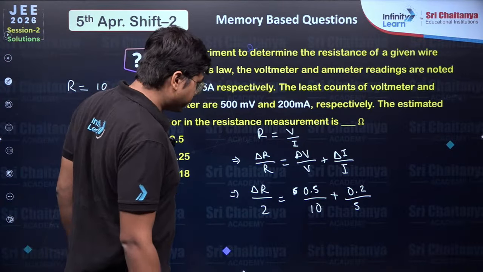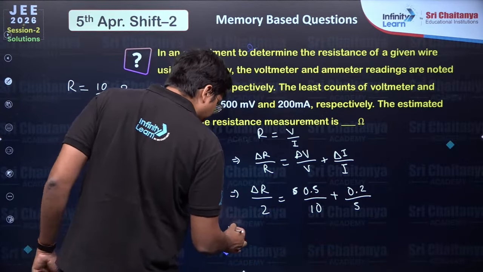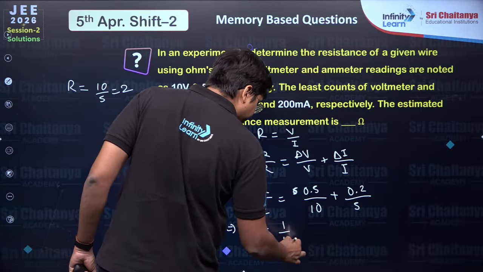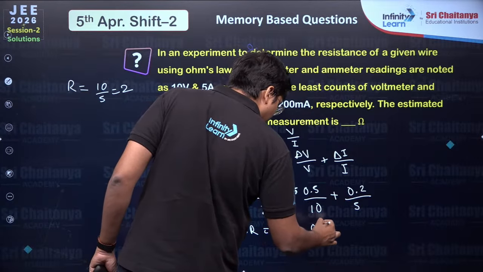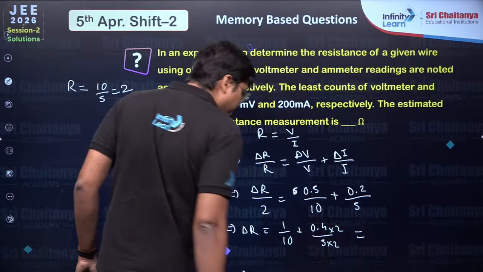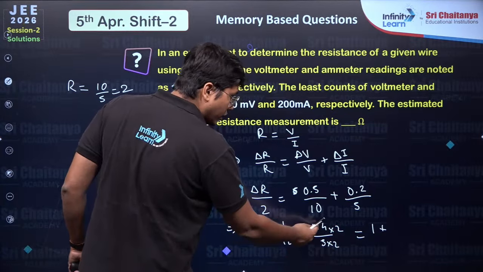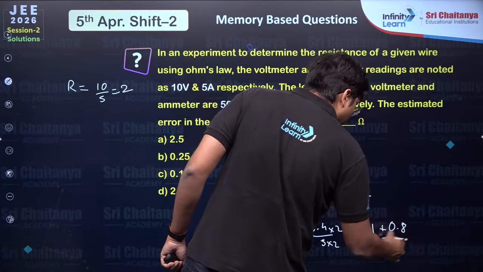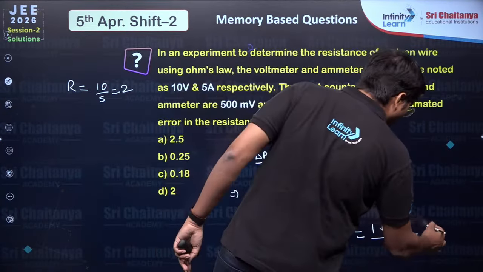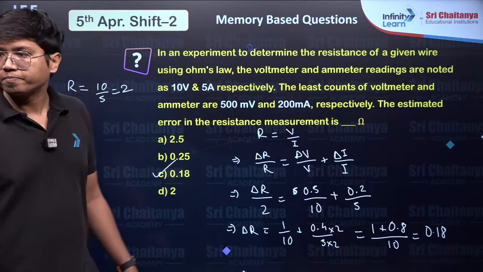Once that is done, we are just looking for delta R, right? Okay, so cross multiply that. Delta R is then just 2 into 1 by 10 plus 0.4 by 5. Let's multiply a 2 to the numerator and denominator. What this does is 1 plus, this is also 1 now, this is also 10 now, this is 0.8 divided by 10, which is 1.8 by 10, which is 0.18. It will be option C.